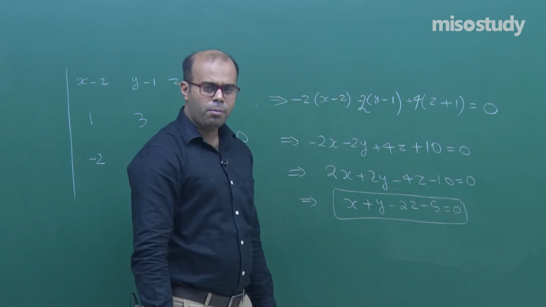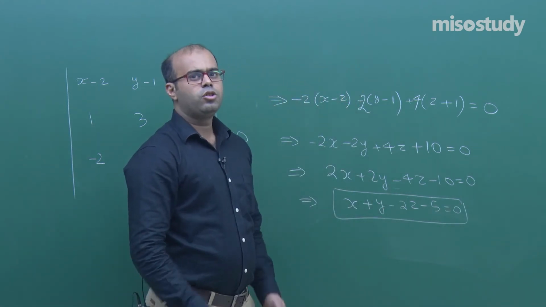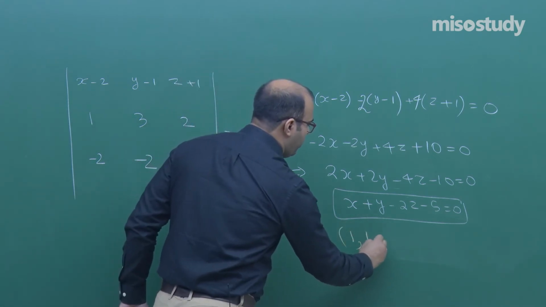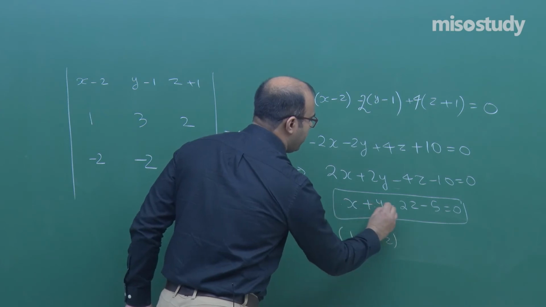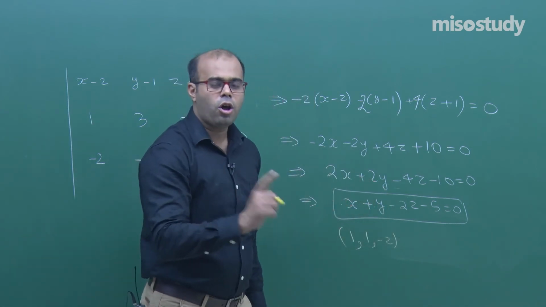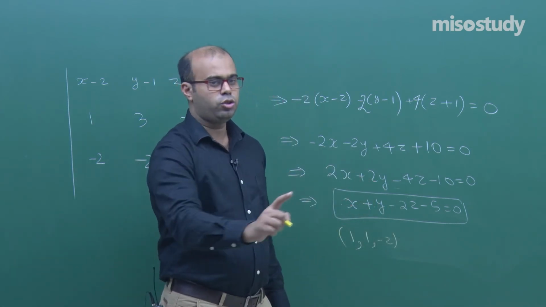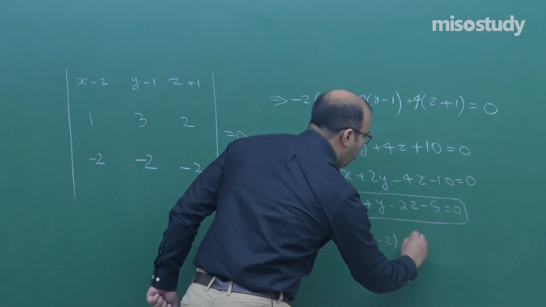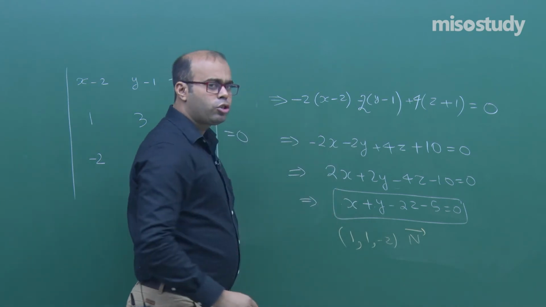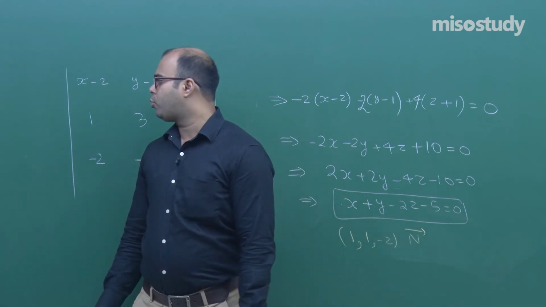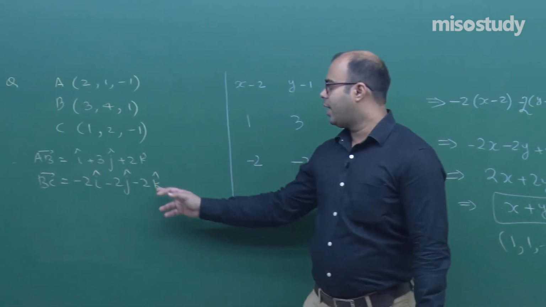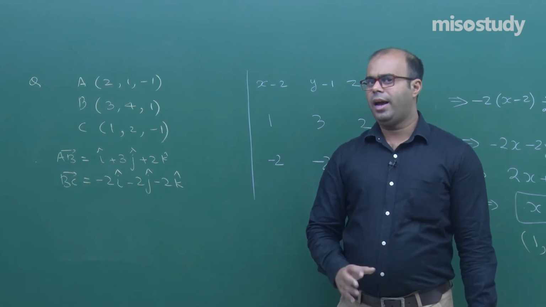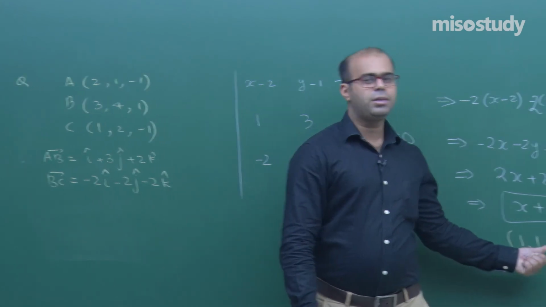Can you tell the normal vector to this plane? So, the normal vector to this plane has direction ratios 1, 1, minus 2. The coefficients here tell you the normal vector. So, it is the direction ratio of the normal vector. Now, this normal vector you can also obtain by doing the cross product of the two vectors AB and BC. You will find the vector which is normal to this plane and whose direction ratio will be similar to this direction ratio.